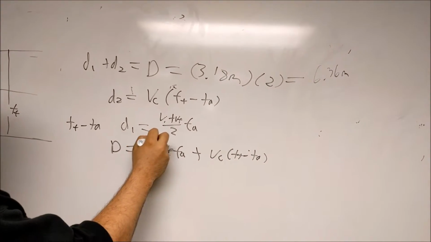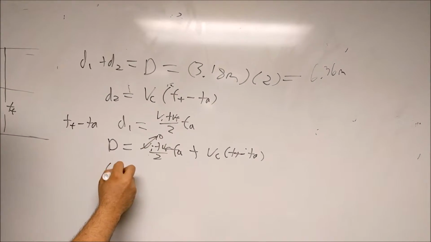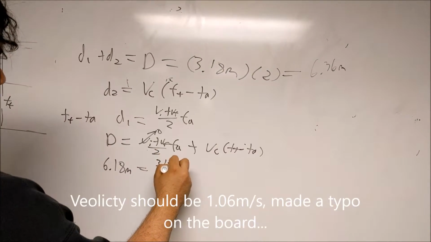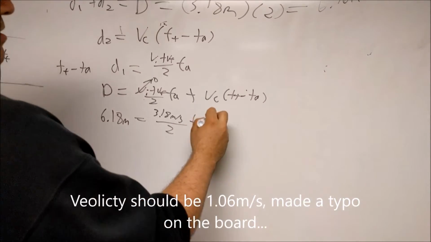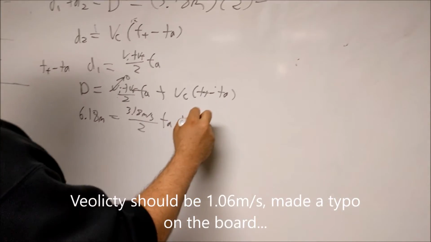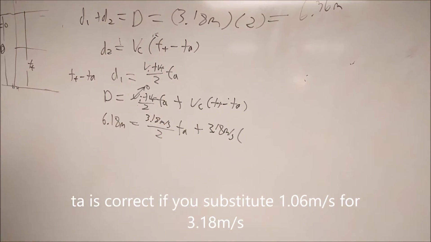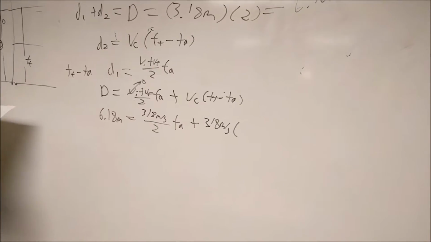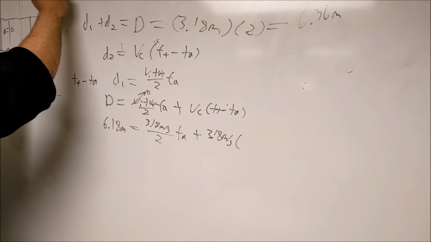Our initial velocity is 0. So this will simply be 6.36 meters is equal to 3.18 meters per second over 2 times TA plus 3.18 meters per second times our total time, which we found while we were outside to be 7.32 seconds.